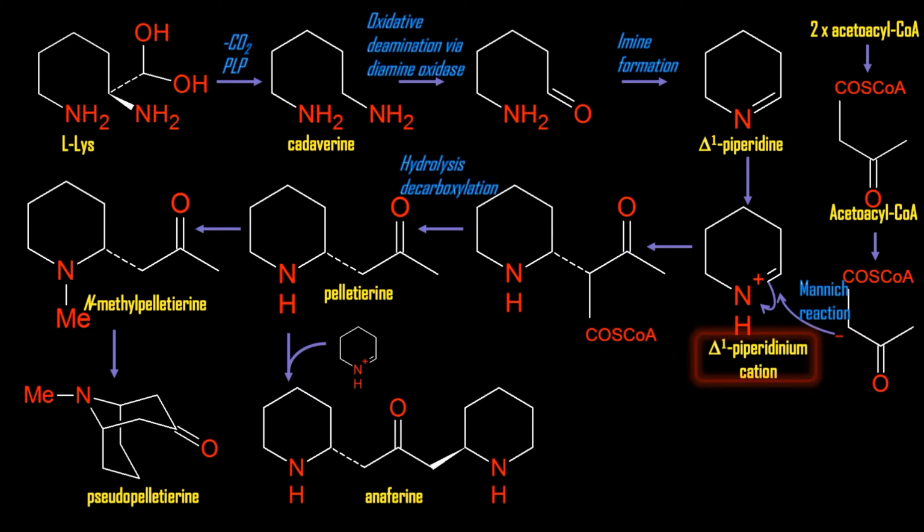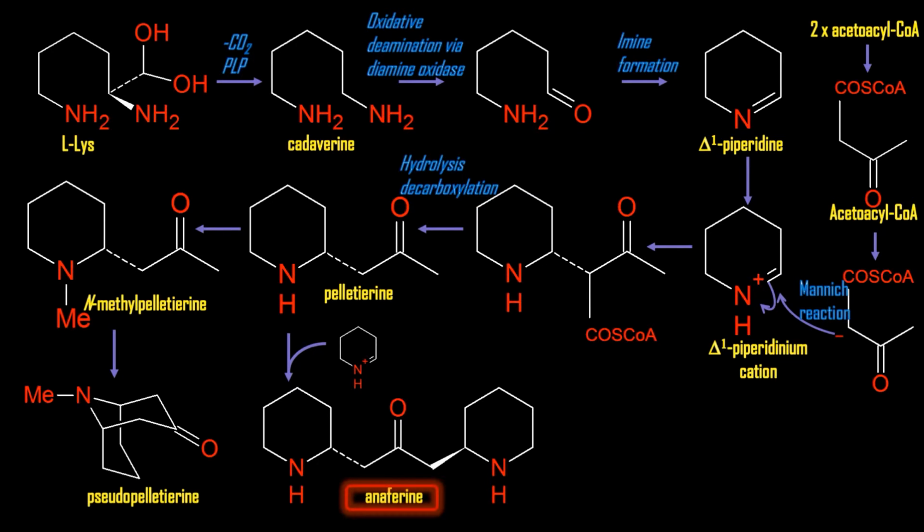In this pathway, the Mannich reaction involving the D1-piperidinium salt utilizes the more nucleophilic acetoacetyl-CoA rather than acetyl-CoA. The carboxyl carbon from acetoacetate appears to be lost during the reaction by suitable hydrolysis and decarboxylation reactions. Anaferine forms, in which a further piperidine ring is added via a Mannich reaction.